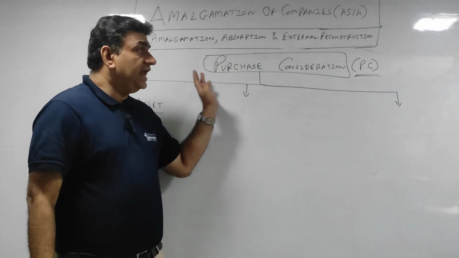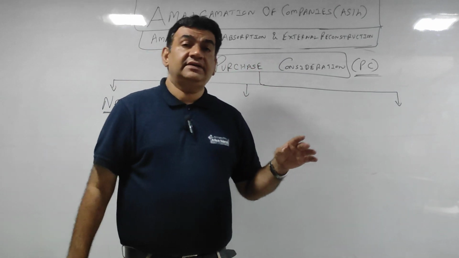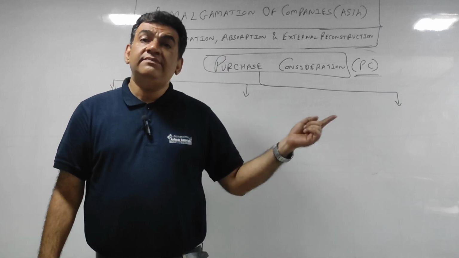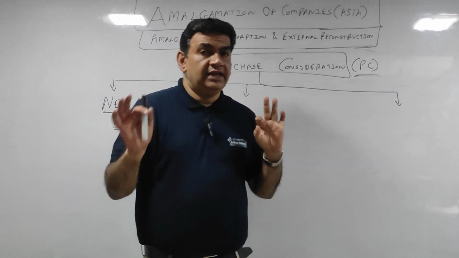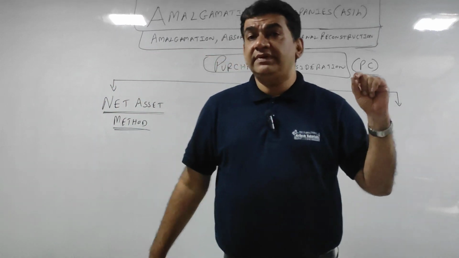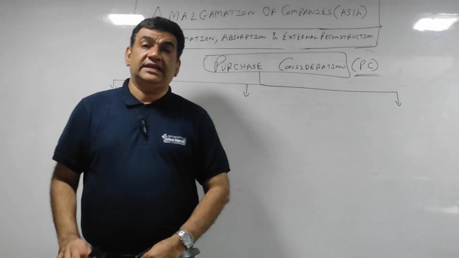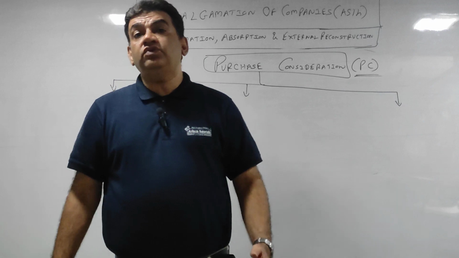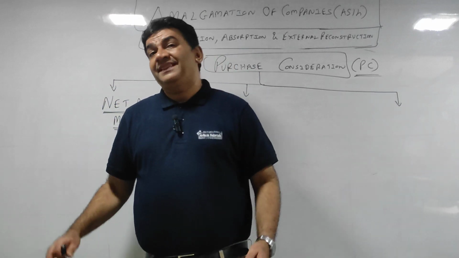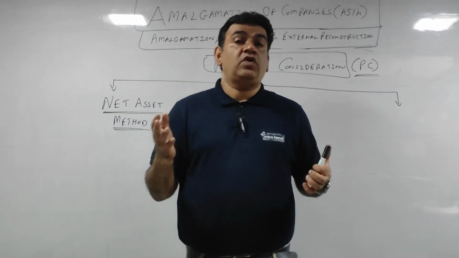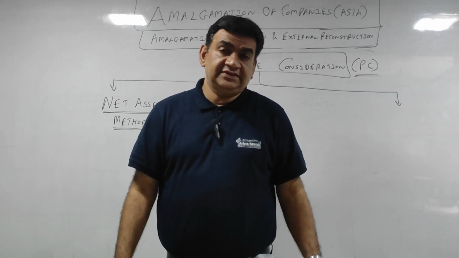So if A Limited is taking over B Limited, A Limited को B Limited को 4 करोड़ देना है. Now the question is B को 4 करोड़ कैसे दोगे? It can be fully in the form of equity shares.